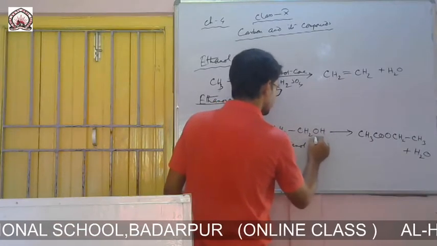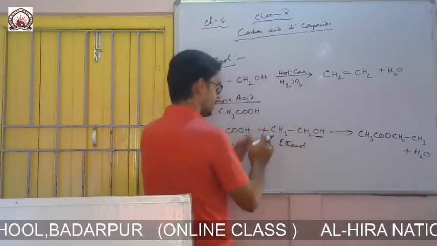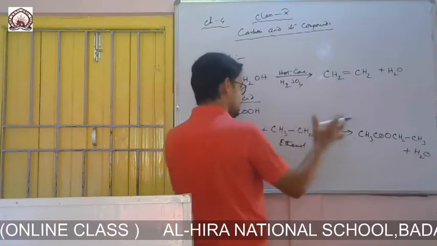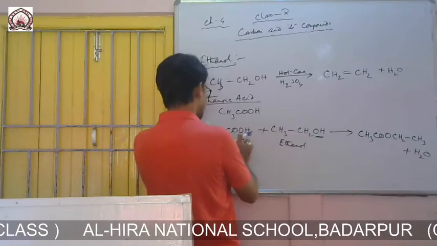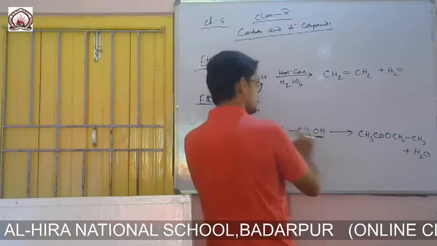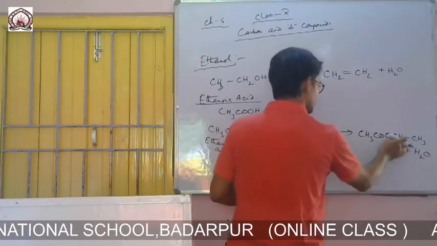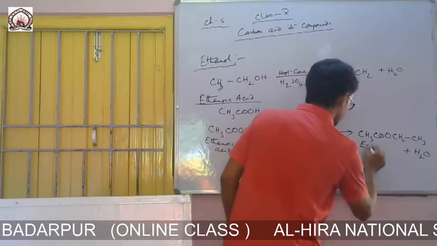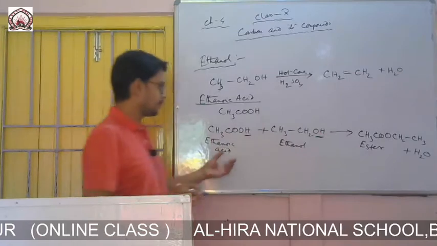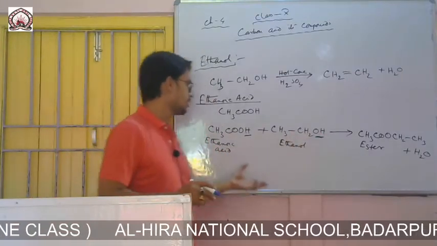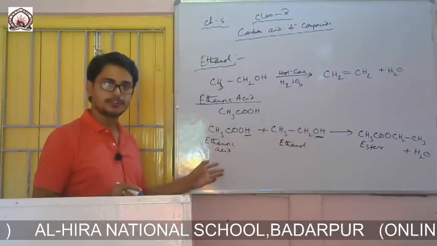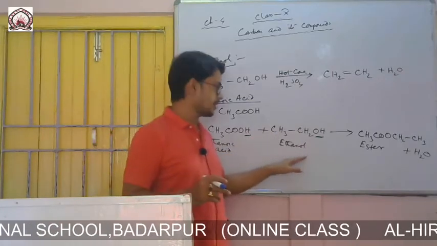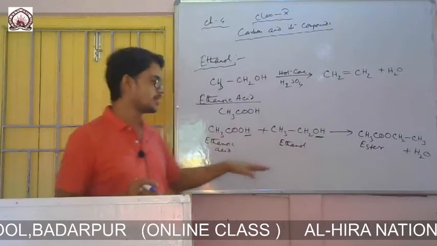If we separately add OH plus hydrogen, it is water, and the remaining directly added is easy to remember: CH3COO, then CH2CH3. So this is ester, and the process of formation of this ester, that means addition of ethanoic acid with ethanol, is called esterification.